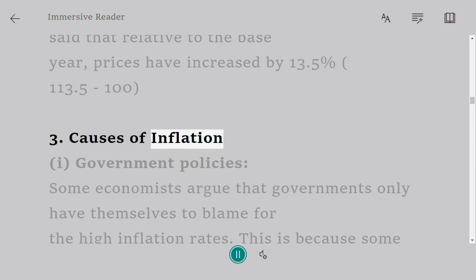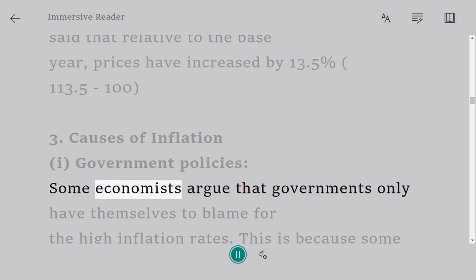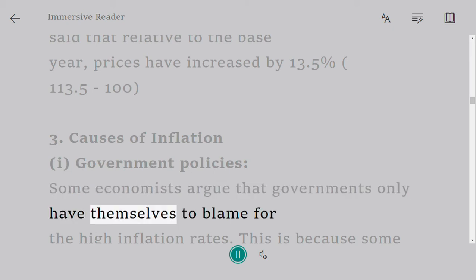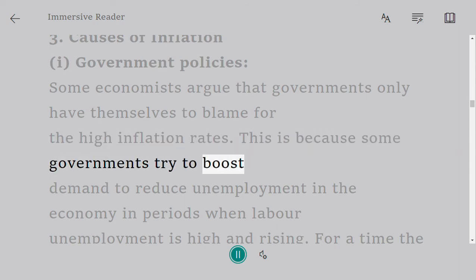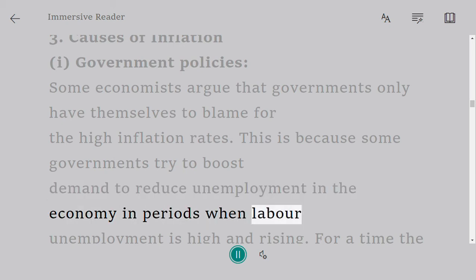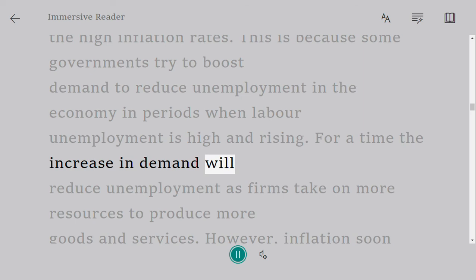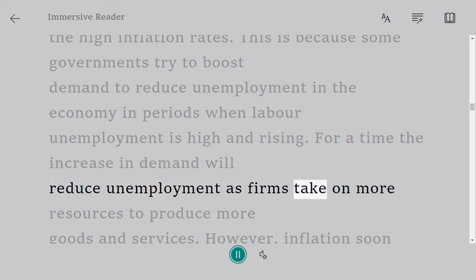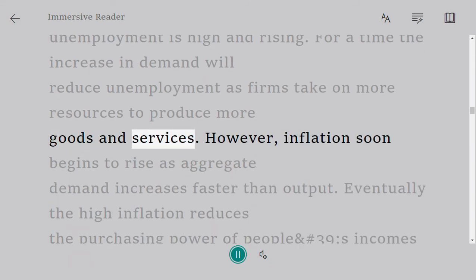3. Causes of inflation. 1. Government policies. Some economists argue that governments only have themselves to blame for the high inflation rates. This is because some governments try to boost demand to reduce unemployment in the economy in periods when labor unemployment is high and rising. For a time, the increase in demand will reduce unemployment as firms take on more resources to produce more goods and services.